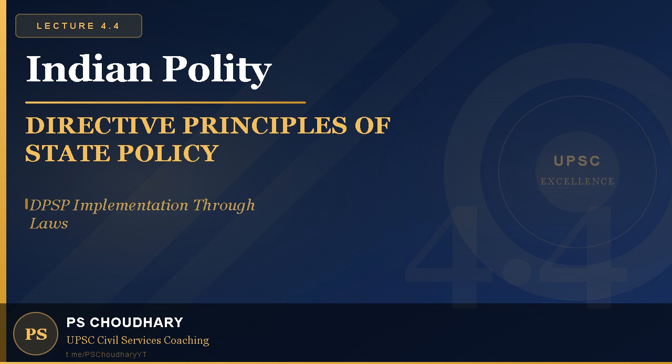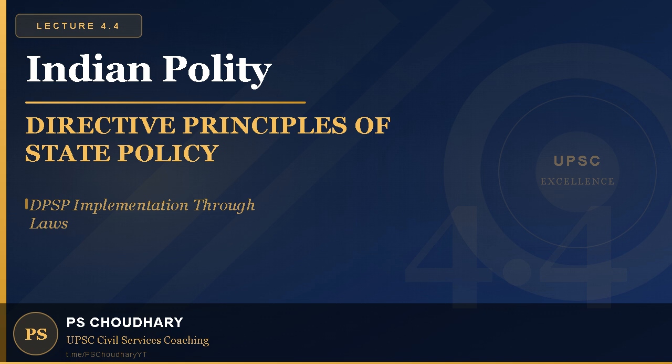Article 41 directs the state to make provisions for the right to work, education, and public assistance. MGNREGA, the Mahatma Gandhi National Rural Employment Guarantee Act of 2005, directly implements Article 41 along with Article 39A. It guarantees 100 days of employment to rural households. The Right to Education Act of 2009 implements the education dimension of Article 41. PM Kisan and PMJDY implement the public assistance dimension.